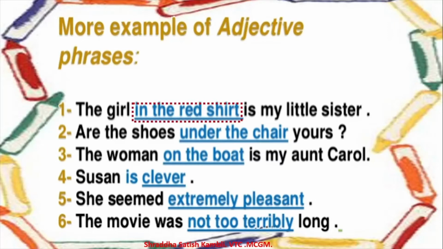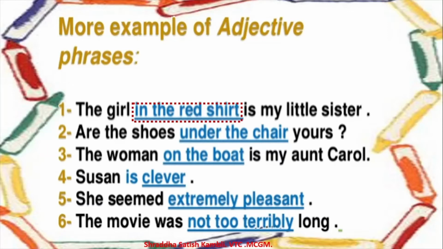Adjective phrase. Who is my little sister? That girl who is wearing the red shirt. So see, more information about the girl. The girl is my little sister is information enough, but you're giving more information by saying which girl? The girl in the red shirt.